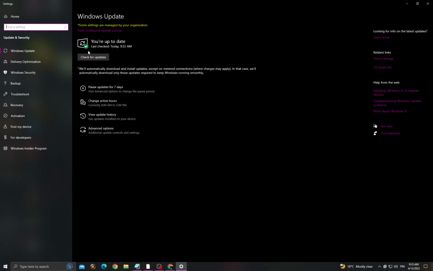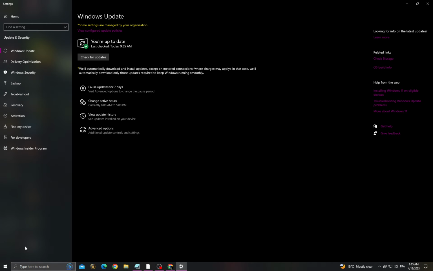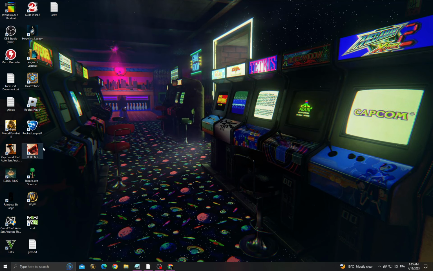Make sure to install all the updates that you can find, and if you need to restart your PC to apply the changes, just restart it again and then go to GeForce Experience